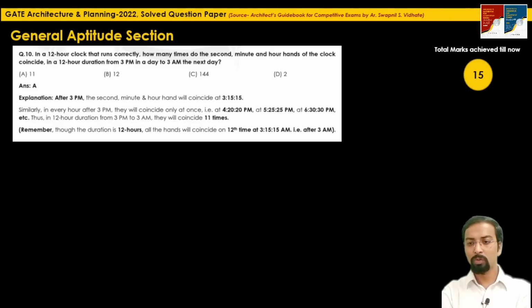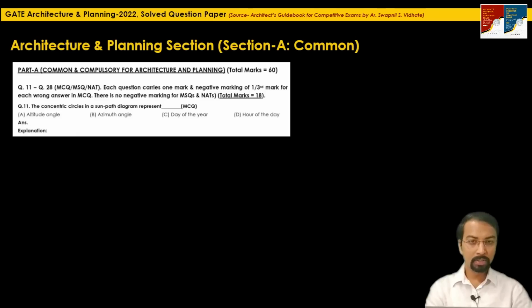Okay, so let's start with the part A or section A of the question paper. Here the first 18 questions, question 11 to question 28, contain MCQs plus MSQ plus numerical answer type questions. Each question carries 1 mark, negative marking only for MCQs, no negative marking for numerical answer type questions, as well as for multiple select questions. So what is question 11? The concentric circles in a Sunpath diagram represent dash. The options are altitude angle, azimuth angle, day of the year, hour of the day.